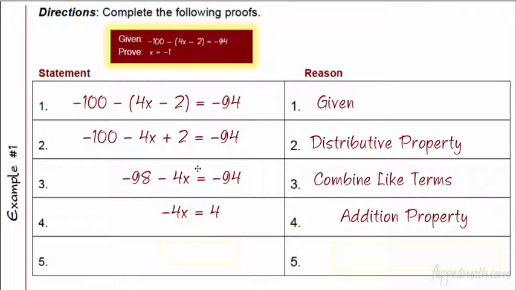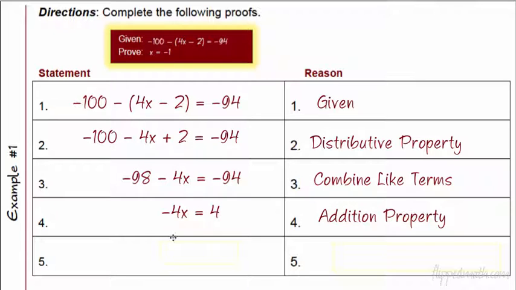The addition property, up here I added -100 and a +2. That's not the addition property, even though I added those two together. The addition property says that you can add to both sides of the equation. And that's what I did on step 4 to get step 4. It's not what I do to go from step 2 to 3. You don't add to both sides of the equation. You actually just combine like terms. So that's the difference between the two. Wanted to point that out because students often get confused with that.